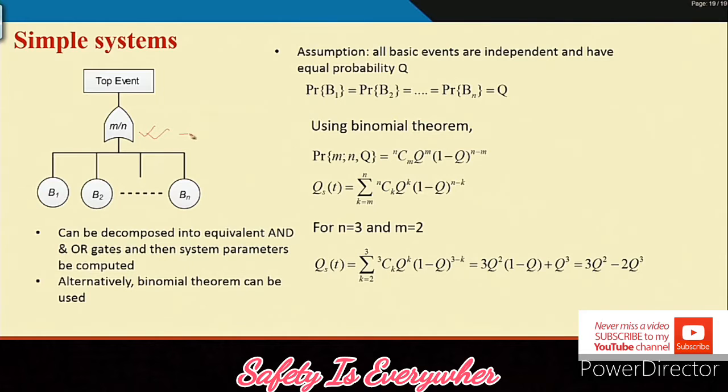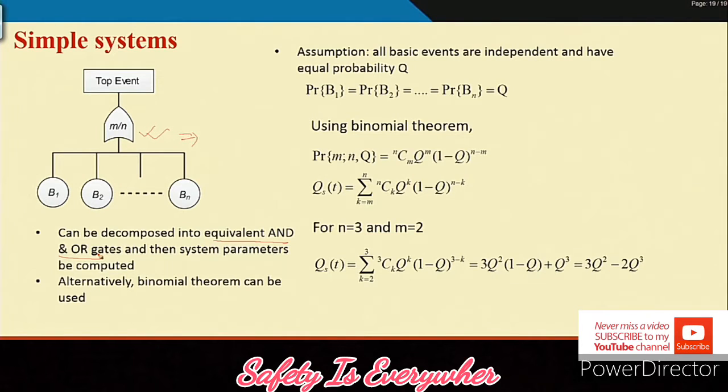The voting gate can be decomposed into equivalent AND and OR gates, and then using the gate by gate method you can find the probability of the top event. The top event is nothing but the failure event, and this is the unavailability of the top event.